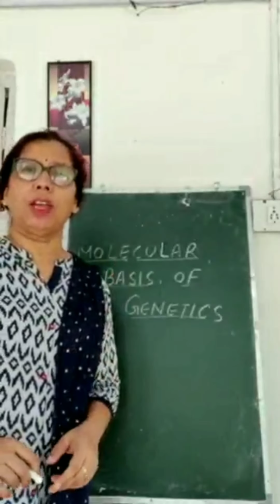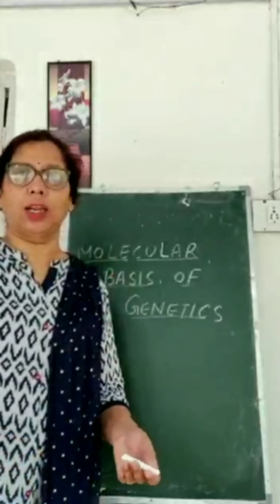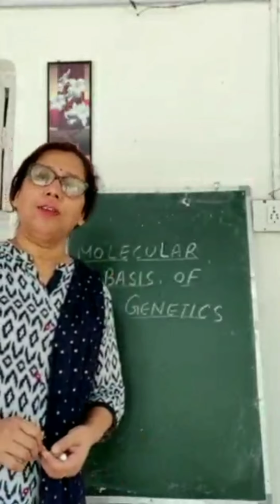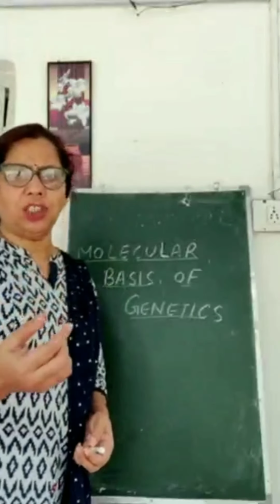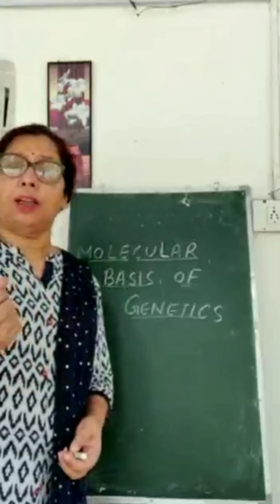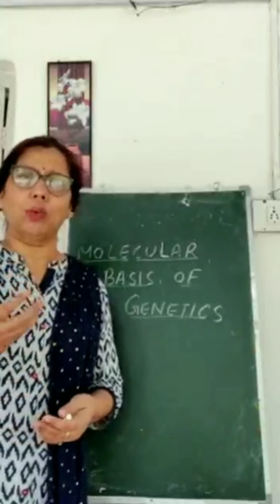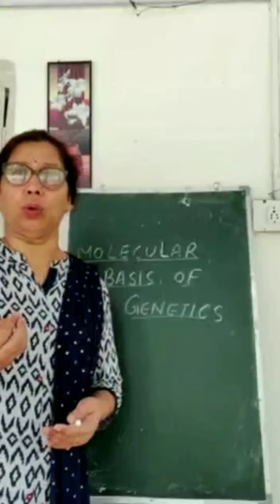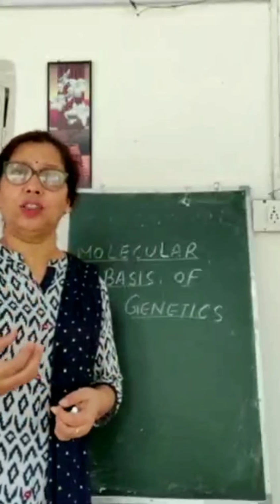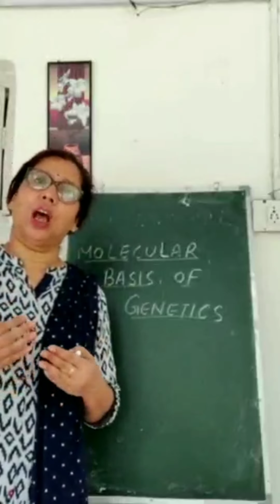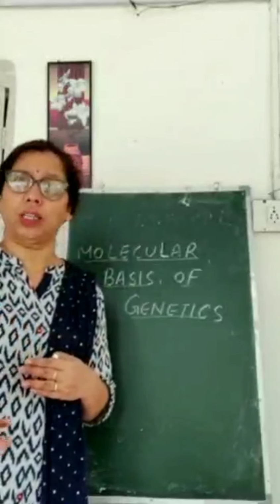Before that, whatever we have studied in Mendel's law and the other gene interactions, we only talked about the gene or the factor, but we could not understand what actually this molecule is, what the gene is, how it functions, and how it moves from one generation to another.